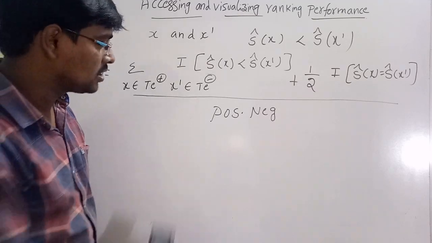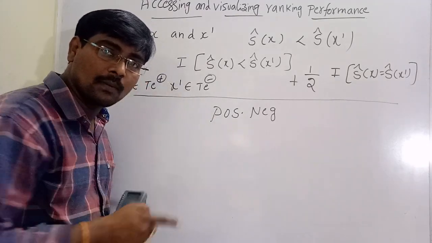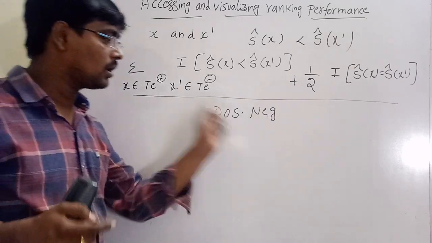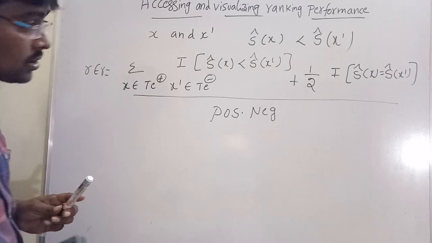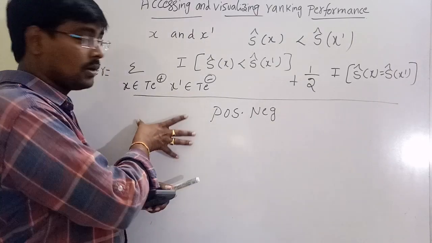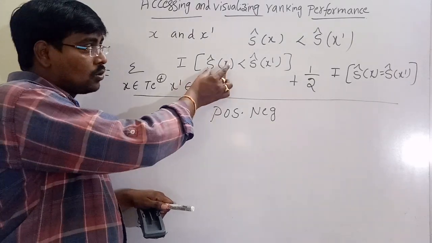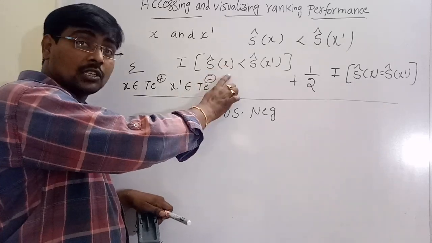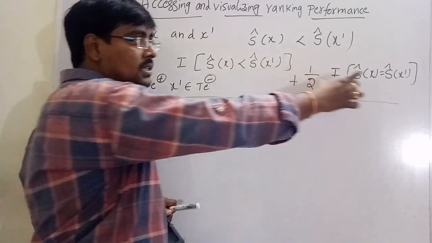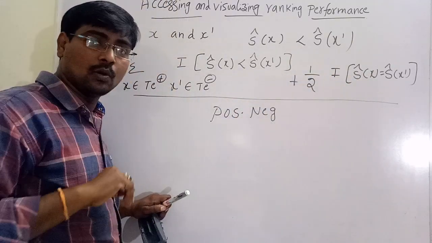The total errors possible is, in the worst case, the total number of positives times the total number of negatives. This is the worst case situation. Remember the scores here. The failure case plus half ranking error, divided by the total.